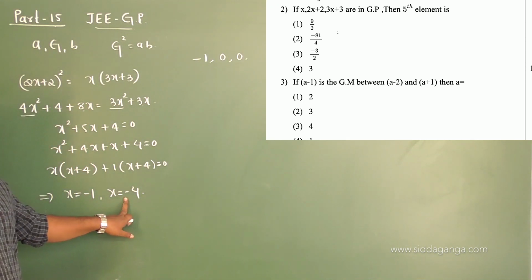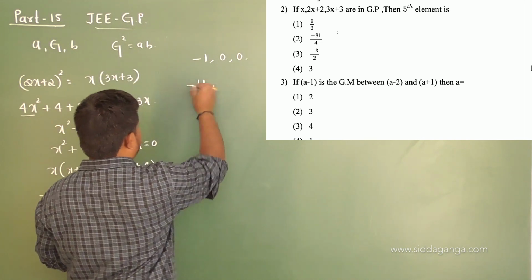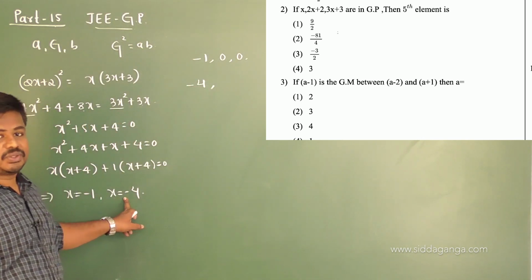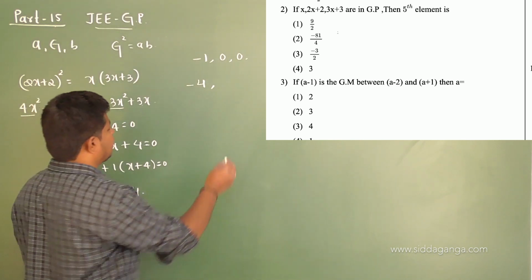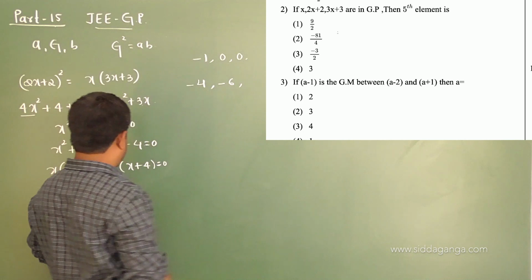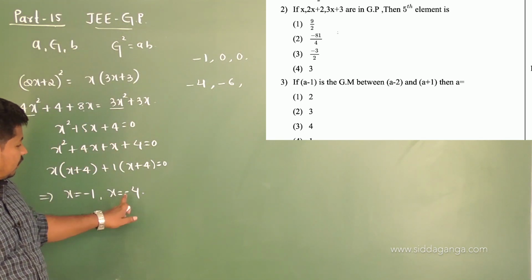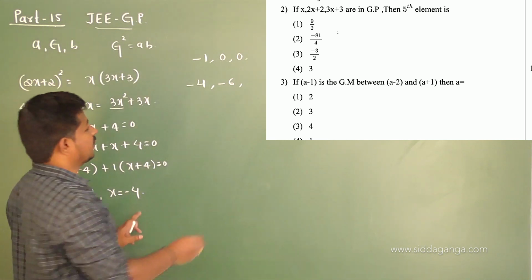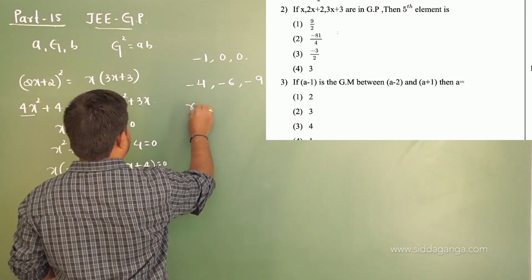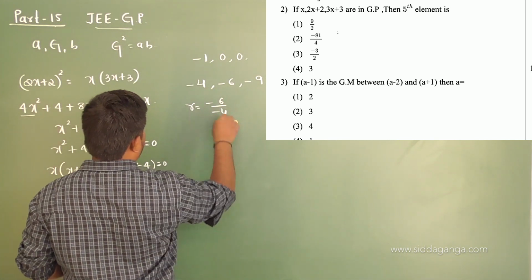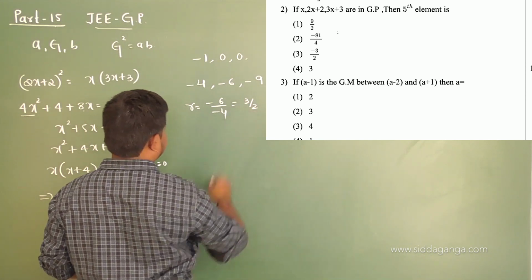x is equal to minus 4. When x is minus 4, the terms become: first term x, that is minus 4. Second term is 2x plus 2, so 2 into minus 4 plus 2, so minus 8 plus 2, that is minus 6 will be the second term. And third term is 3x plus 3, 3 into minus 4, minus 12 plus 3, you get minus 9. So from this you get the common ratio minus 6 by minus 4, second term by first one, you will get 3 by 2.